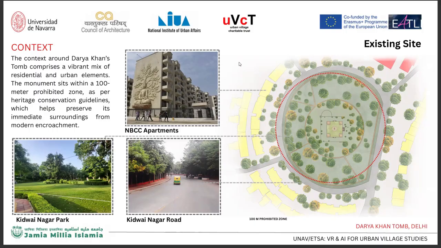Kidwai Nagar Road, a key arterial route, runs adjacent to the site, connecting the area to the wider urban fabric of Delhi. So overall, the context is defined by the juxtaposition of historical heritage, modern residential blocks, and green spaces, which creates a dynamic yet sensitive urban environment around the Darya Khan tomb.